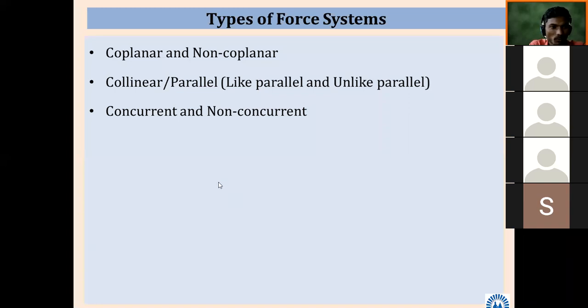So system and surrounding, these two words will come in your further study also, even in our subject also. Here one system word came. So what we have studied is force system. As I told, in our subject we are going to study different forces. So force system, whatever system you are going to learn in BME, basic mechanical engineering, it is thermodynamic system.